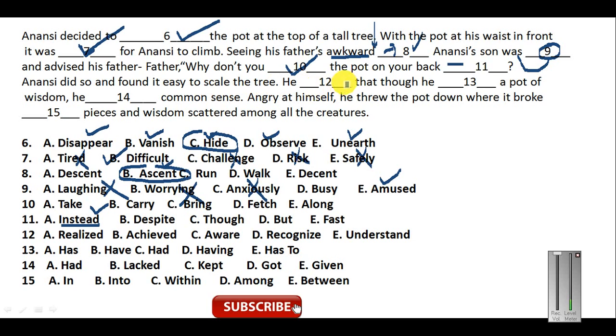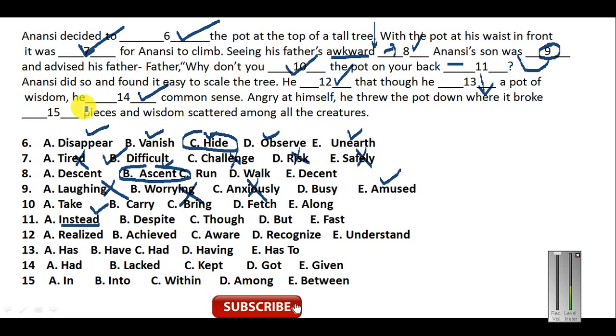So he now again here you need a word, 12 number. He realized. Realized will be the most appropriate word here, because he came to know after this incident. He realized that though he had, because we are talking about the past, so here you have to write had. He had a pot of wisdom. He common sense. So here we are talking about that he is not having something. Although he is having a pot of wisdom, he is having a scarcity of something. He is short of something. So this can be indicated by the word lacked. He lacked common sense.